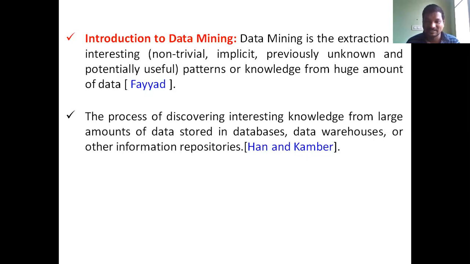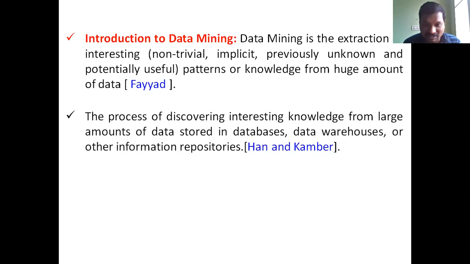Here, what is that information? The large amount of data is stored in databases, data warehouses, or other information repositories. Here the databases store different tables. Modern databases also store images. Here the data warehouse is huge. Data warehousing consists of a huge amount of data which is used to store data coming from different sources. That is called a data warehouse.